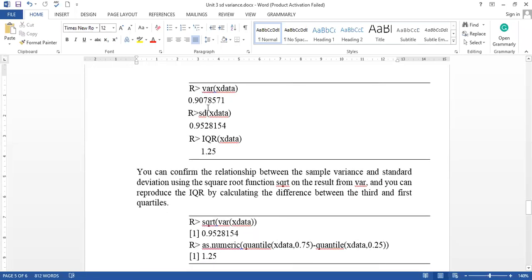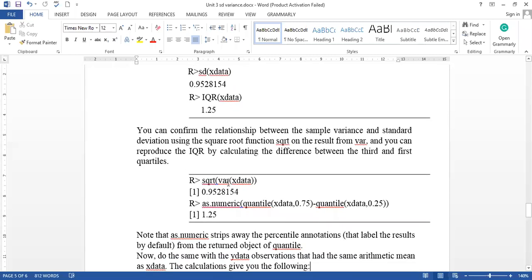If you are not using these standard syntaxes, then you can also use a mathematical function like SQRT, the square root of the variance. You will get the same result as SD. Similarly, for the interquartile range, if you are not using IQR, then you can use as.numeric of the calculation of quantile at 0.75 minus the calculation of quantile at 0.25.